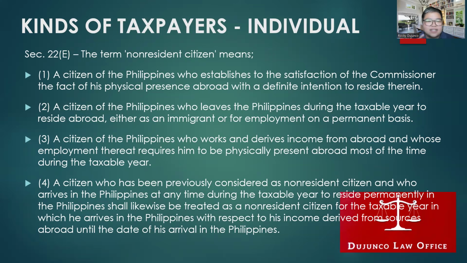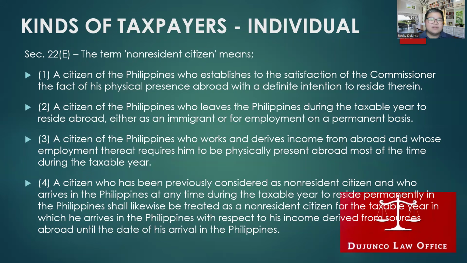Number one, a citizen of the Philippines who establishes to the satisfaction of the commissioner the fact of his physical presence abroad, eto na, with a definite intention to reside therein. So you can see, sa first item pa lang, length of stay is not being considered. What is important is that this person, the citizen of the Philippines, has a definite intention to stay abroad. Yung physical presence niya abroad and a definite intention to stay abroad. Again, length of time is not considered.